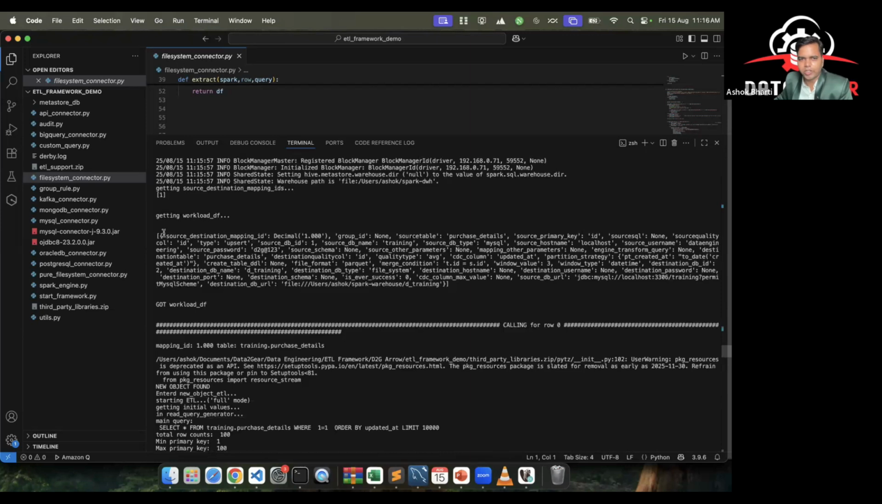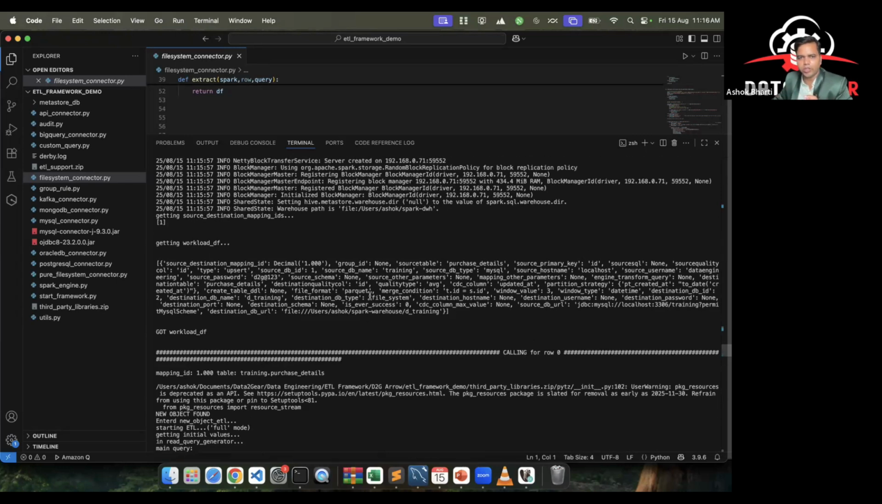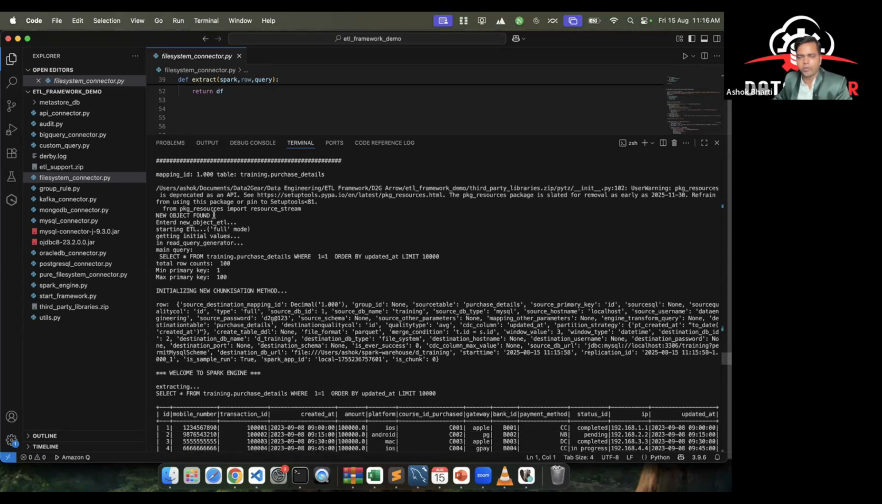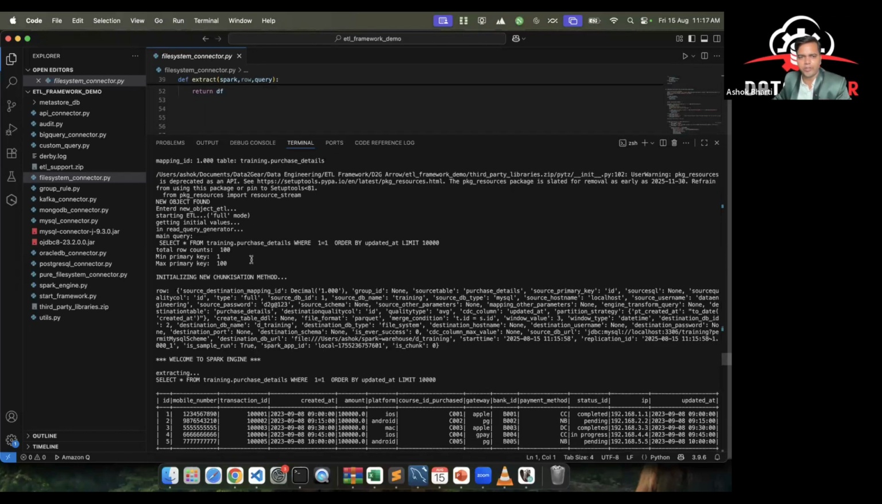First, I have given only one number, that is one. On the basis of one, it went into my replication metadata in MySQL and pulled out all the information: what is the table name, what is the destination table name, like purchase details, what is its primary key. All this information it pulled. Then it says new object found. Why is it saying new object? Because that table is not present at the destination. That is why it is telling new object, and for a new object, it will behave a little differently.